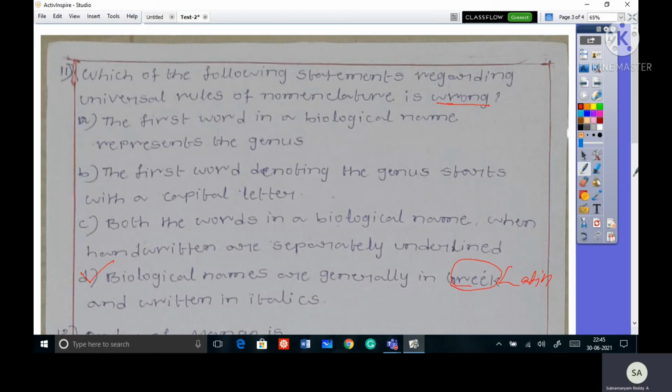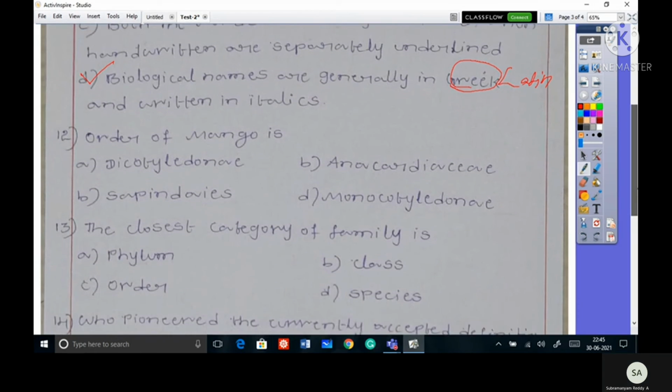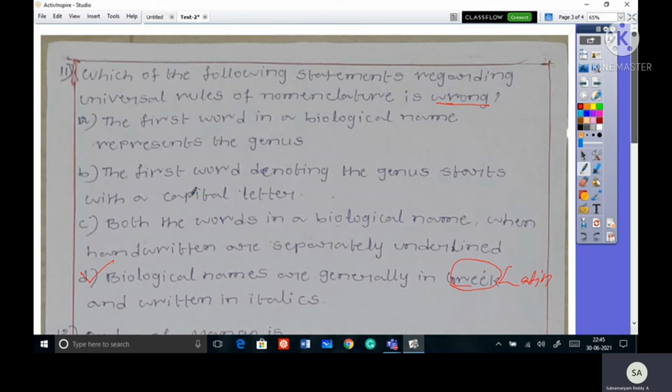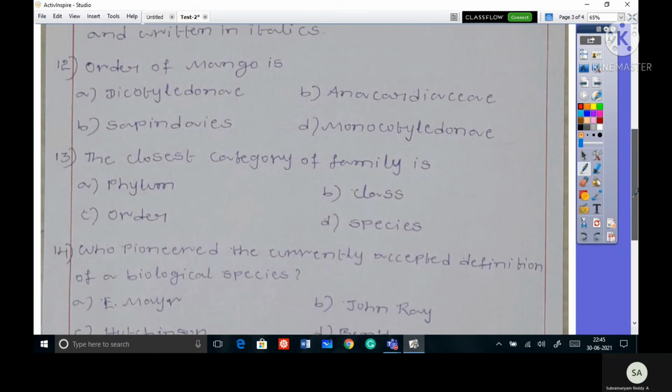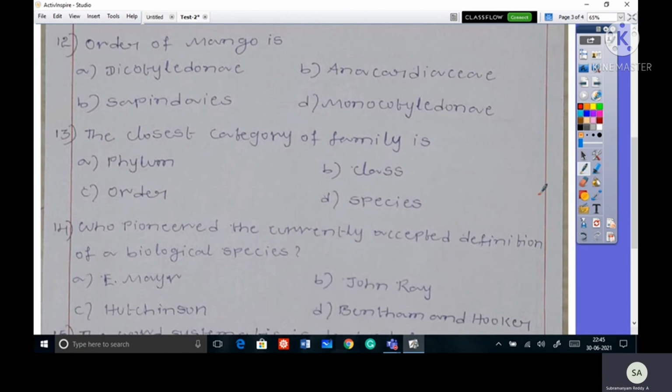Okay. Next, 12th one. Order of mango is: option A, Dicotyledon; option B, Anacardiaceae; option C, Sapindiales; option D, Monocotyledon.